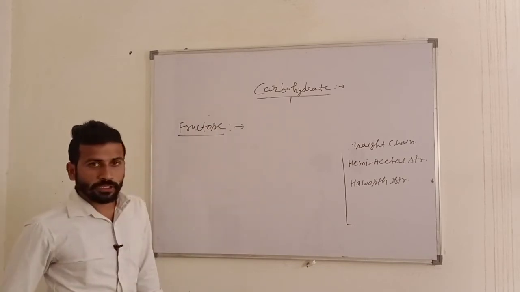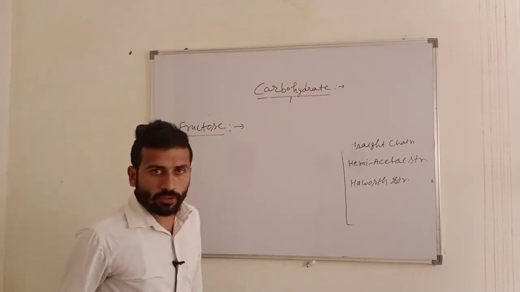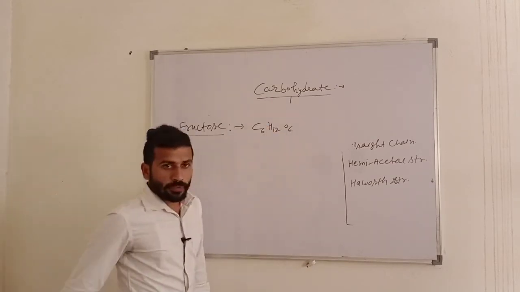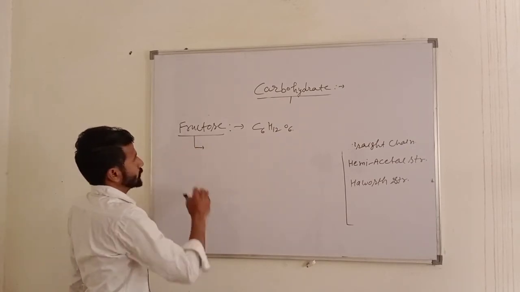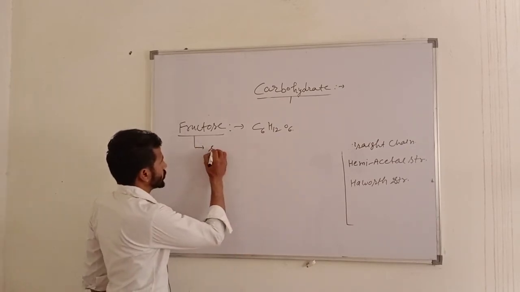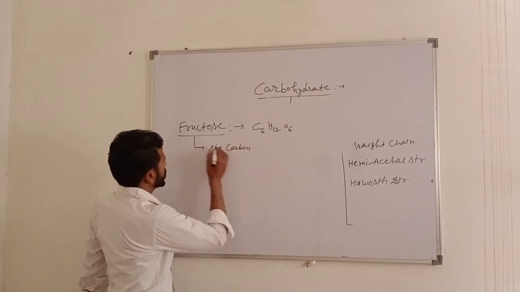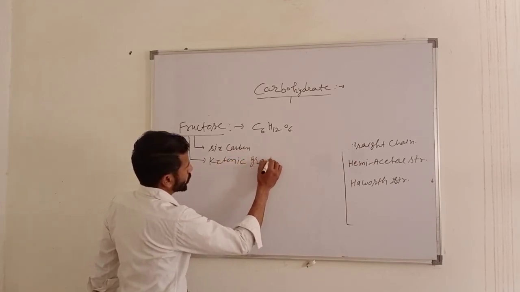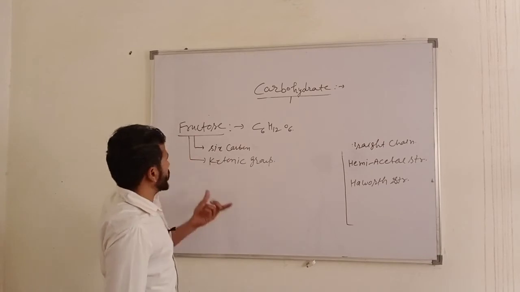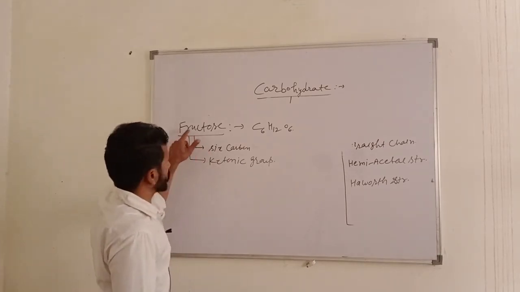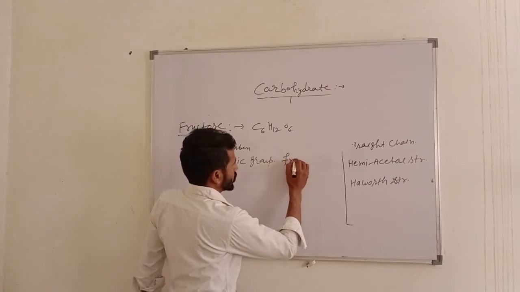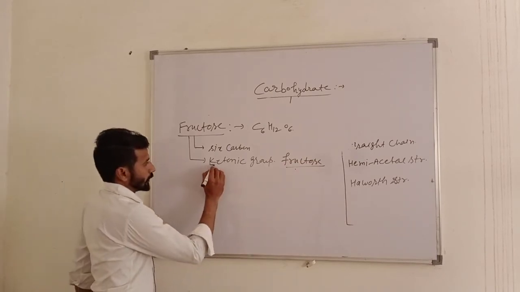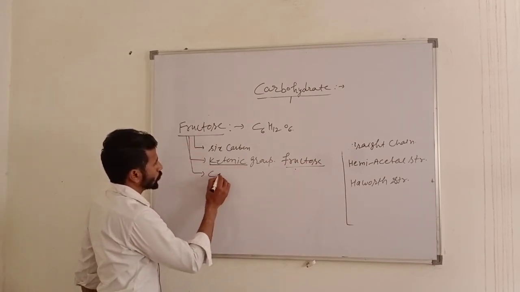Fructose structure. As we know, the basic formula of fructose is like that of glucose, that is C6H12O6. This structure also has 6 carbons. Here the functional group is a ketonic group, or ketone, so it is also known as a ketohexose, fructose. And the ketonic group is present at carbon number 2.